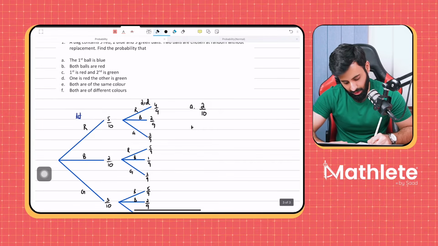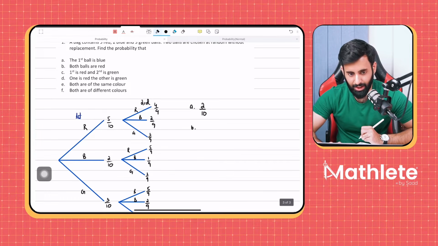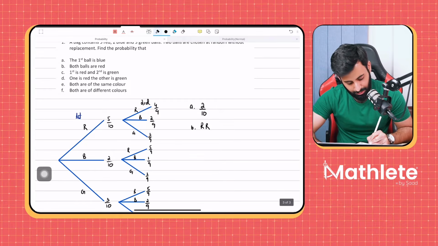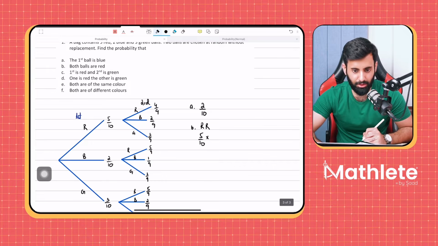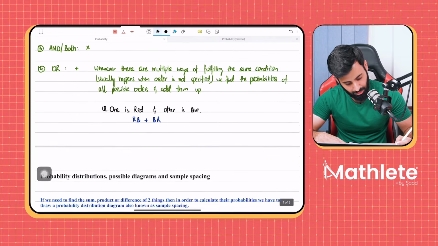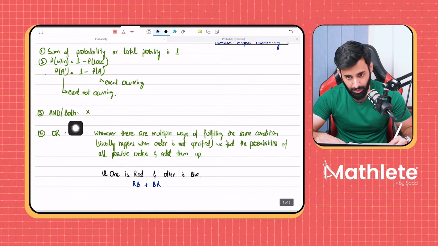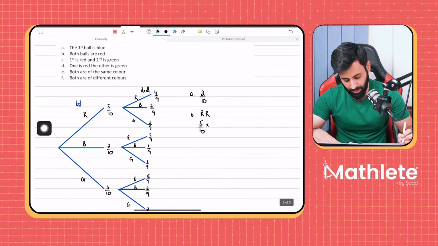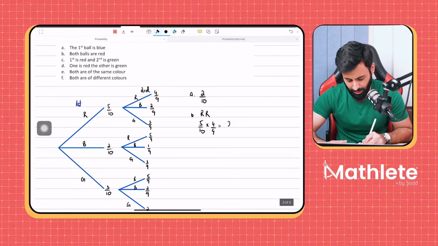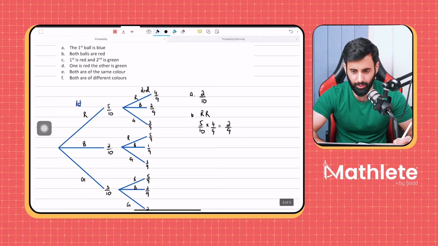Job done. Both balls are red. So that means red, red. Now, what's the probability of getting red in the first attempt? 5 upon 10. Whenever the question says both or says and, we multiply. So 5 upon 10 into 4 upon 9. If you simplify and give the final answer, you get 2 upon 9.